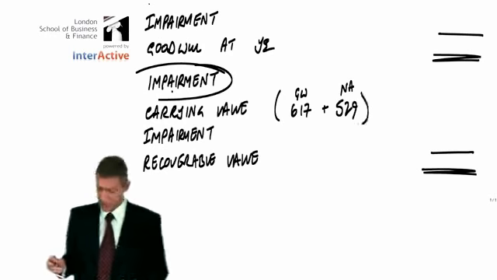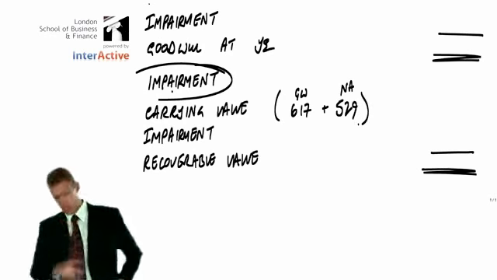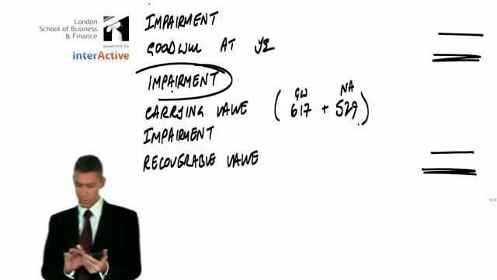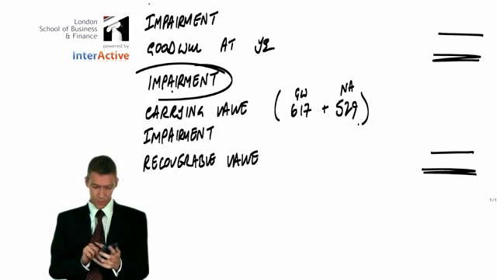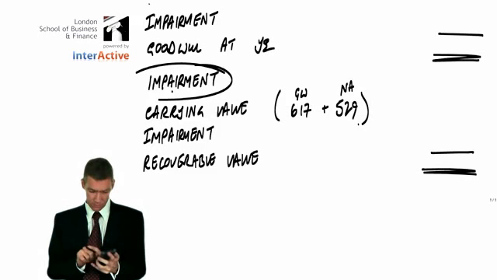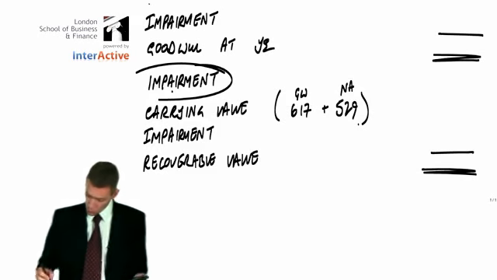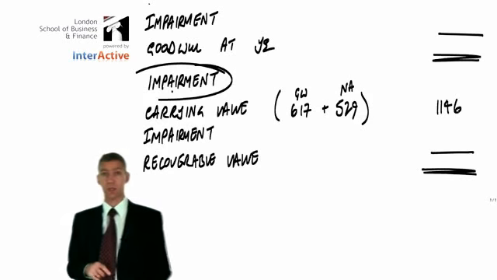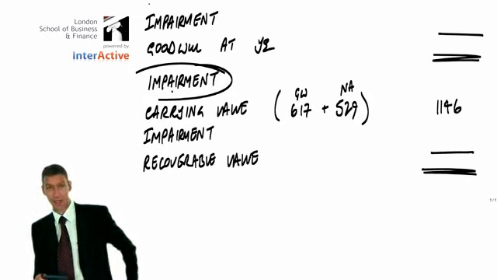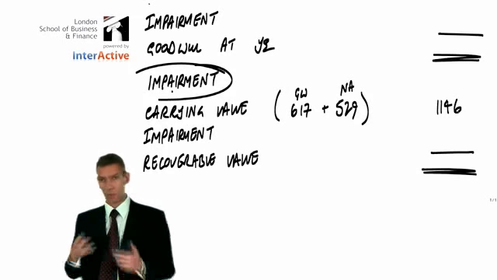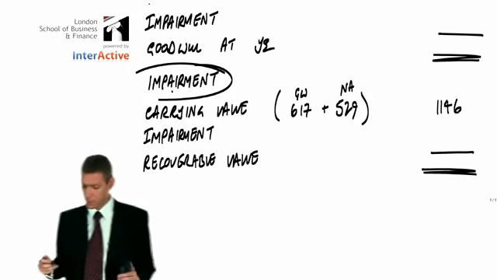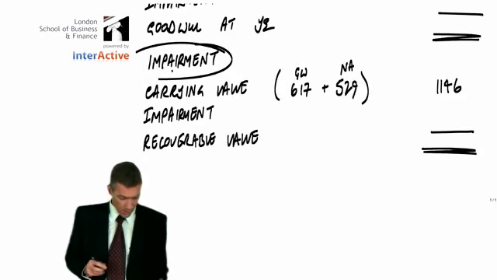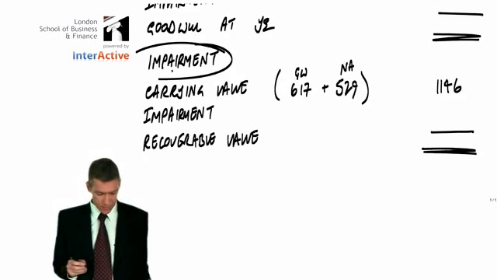I can see that my trusty calculator is required now. Fortunately, I have my Casio hidden in my suit pocket. Thank goodness. So 617 plus 529 equals 1146. Like I say, it's a bit of a shock for me to use a calculator, because normally what I'd do is I'd ask you guys to do the calculation. But you're not here, are you? So I have to do it myself. So I've done it myself.